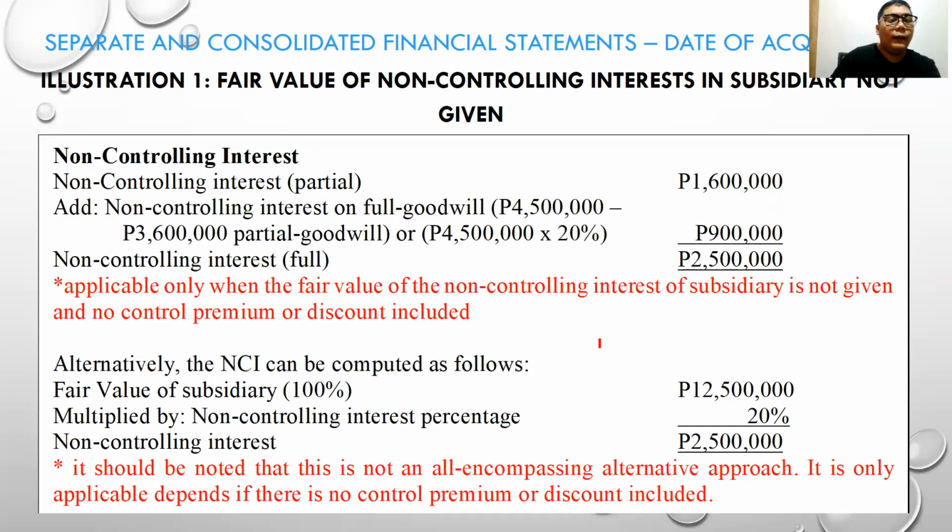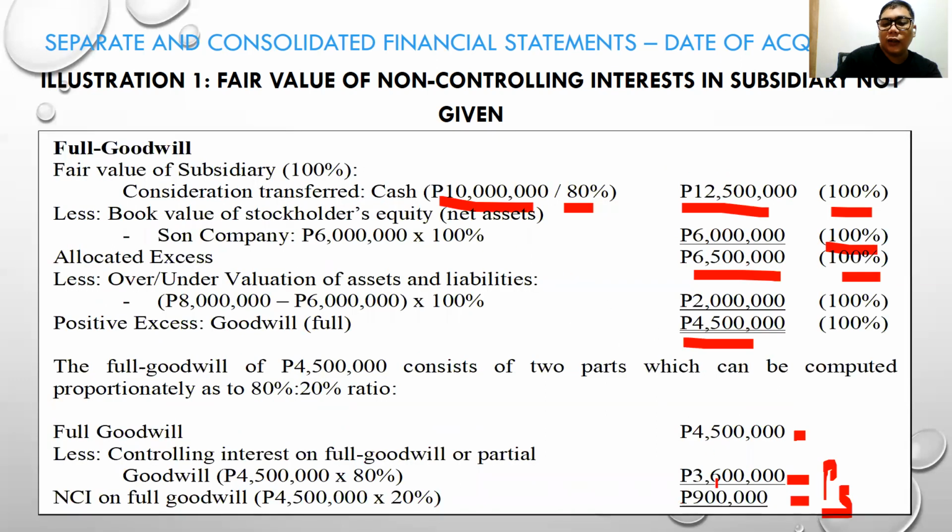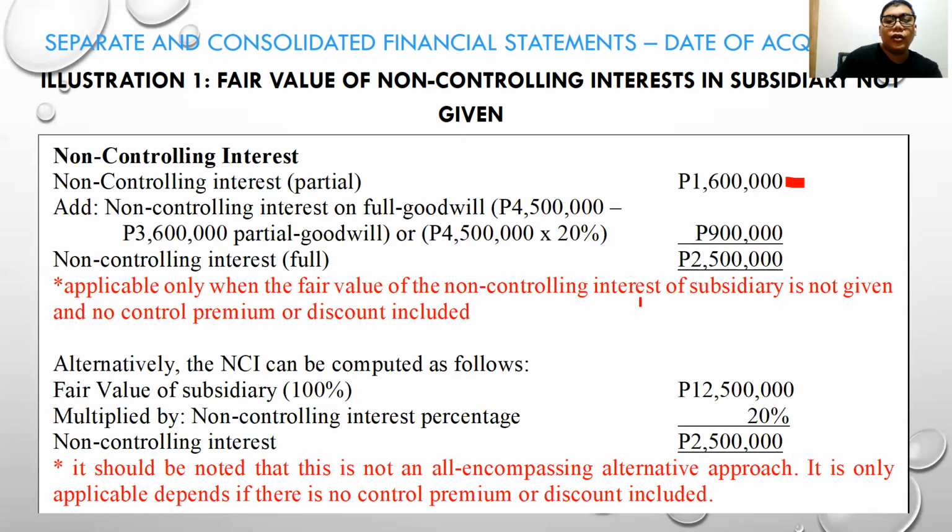Now, the question is, what is the value of the non-controlling interest? It is 1.6, the same computation as earlier in the partial goodwill method, plus the goodwill that we allocated to the non-controlling interest, to get the full value of the non-controlling interest. This is applicable only when the fair value of the non-controlling interest of the subsidiary is not given and no control premium is added or discount deducted. So alternatively, the NCI can be computed as follows.